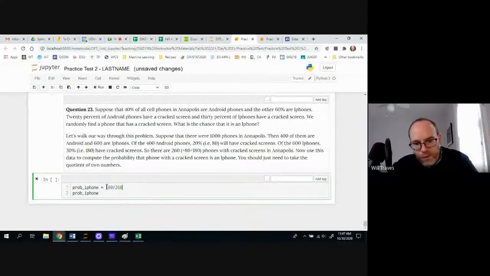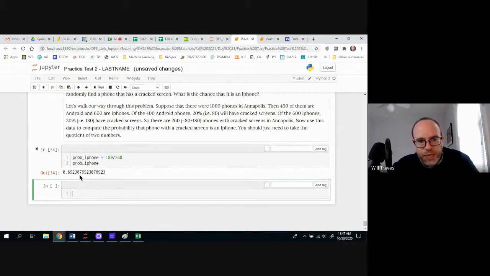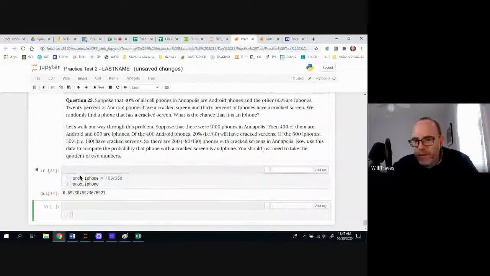So the number of phones that are iPhones that have a cracked screen divided by the number of phones that have a cracked screen is 69% or thereabouts. So the probability is 0.692, etc. And that's the answer. It's about a 69% chance that the phone is an iPhone. Okay, a bit more likely than if you just knew that it was a cell phone in Annapolis. That would then be 60% chance that it's an iPhone.